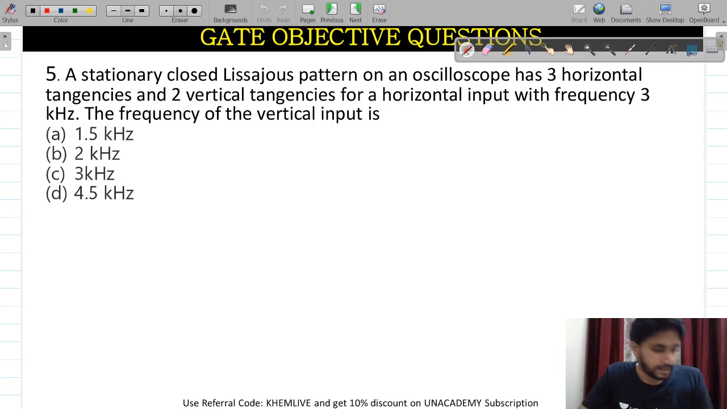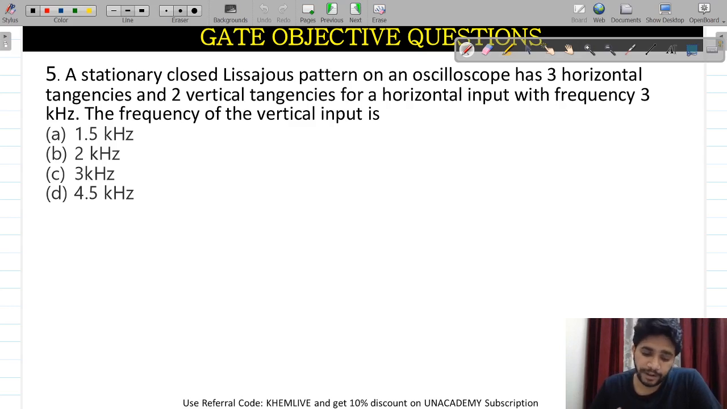This is my question number 5 for you. Please concentrate, guys. A stationary closed Lissajous pattern on the oscilloscope has 3 horizontal tangents and 2 vertical tangents. For the horizontal input of frequency 3 kilohertz, what will be the frequency at the vertical input?